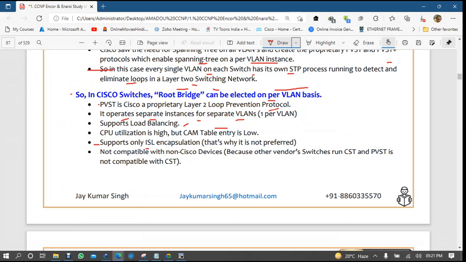PVST supports only ISL encapsulation. That's why it is not preferred. And it is not compatible with non-Cisco devices. This is the big problem, because other vendor switches run CST, and PVST is not compatible with CST. See, other vendors are running CST and we are running PVST because it's Cisco proprietary and we are using Cisco switches, so it is not compatible with CST. So this was the problem.